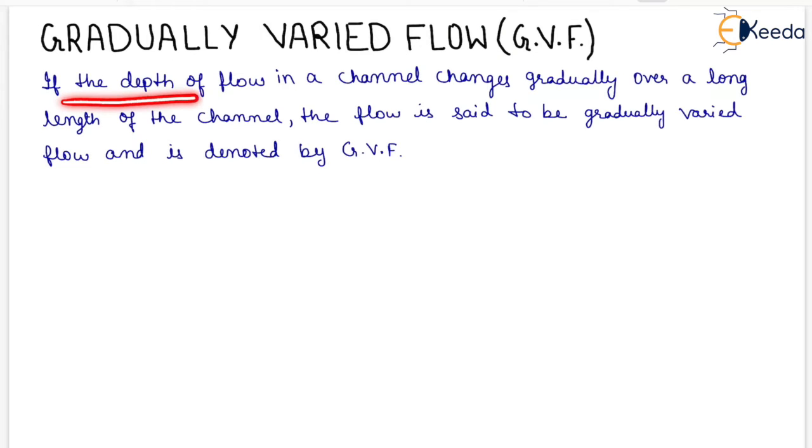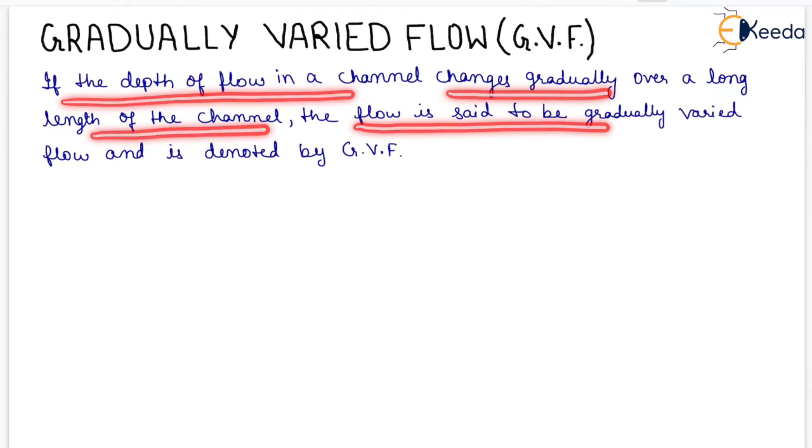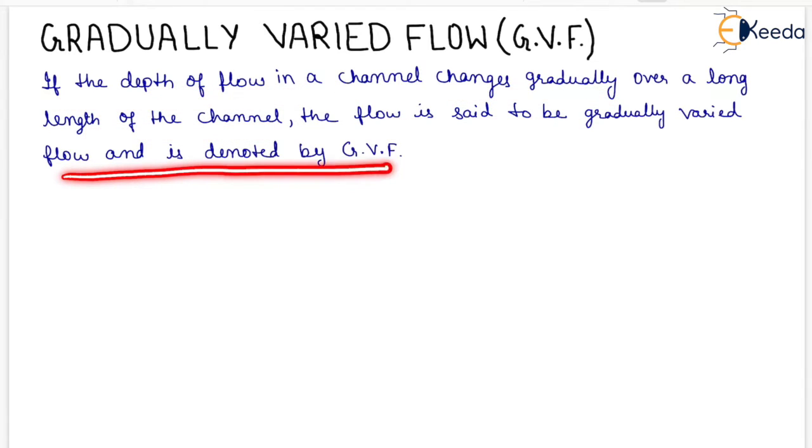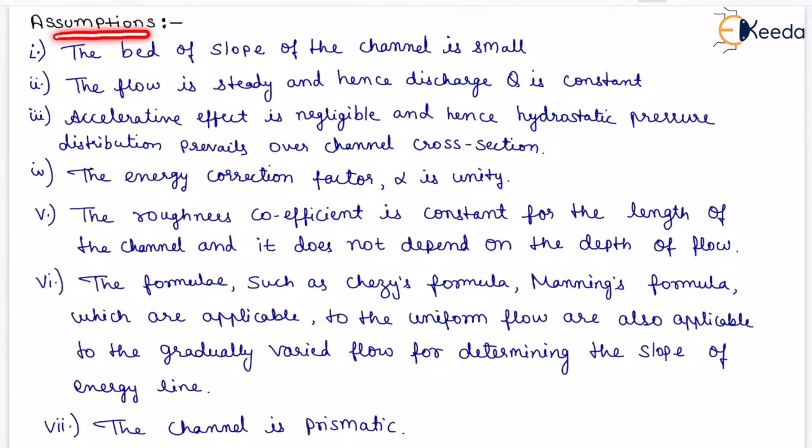If the depth of a flow in a channel changes gradually over a long length of the channel, the flow is said to be gradually varied flow and is denoted by GVF. Now the assumptions of gradually varied flow.